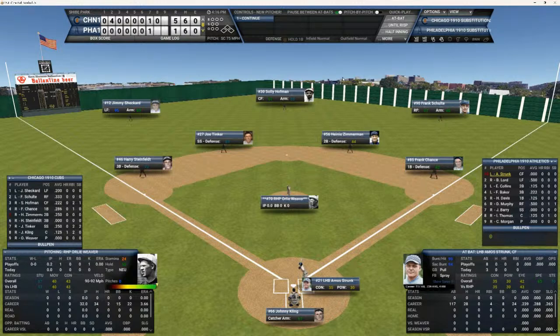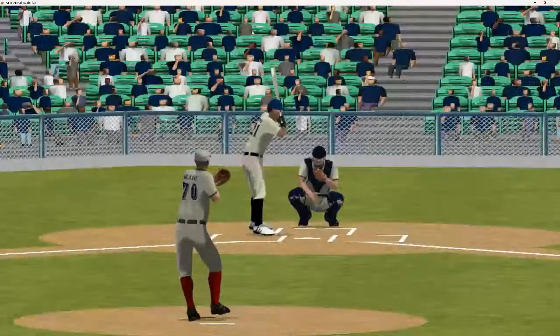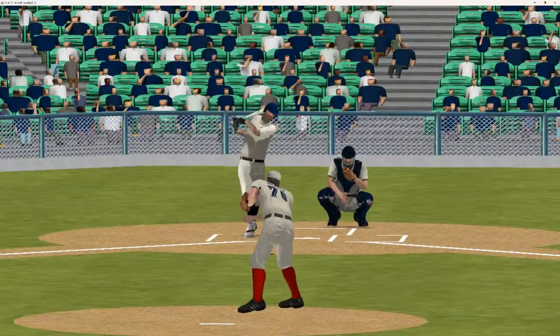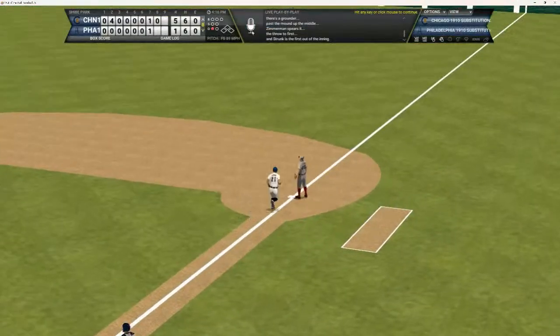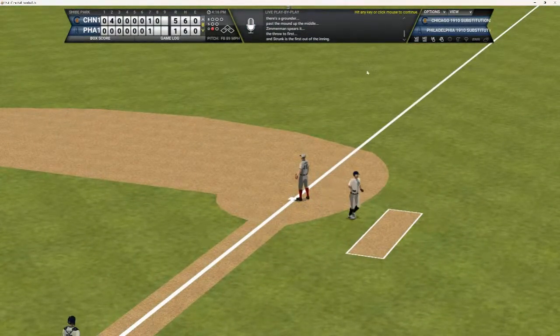He pitched 2/3 of an inning in game 1, gave up a hit and struck out 1. He'll be facing the top of the order, Amos, Lord, and Collins. Amos looking for his first hit. He's 0 for 3 today and 0 for 8 in the series. Here's the first pitch to Amos. He's wasting no time, drives that ball up the middle, and it's fielded by Zimmerman over to Chance for out